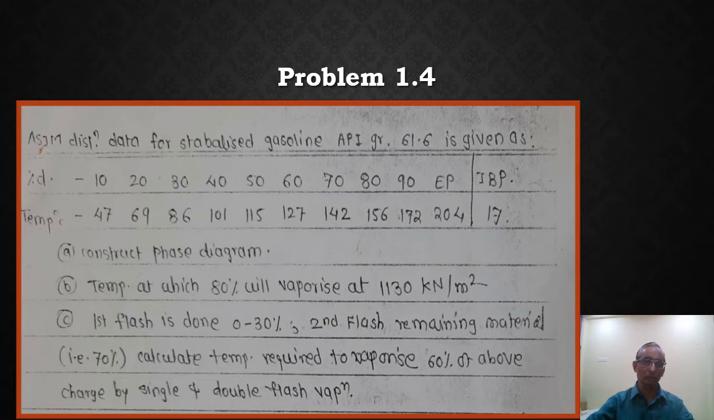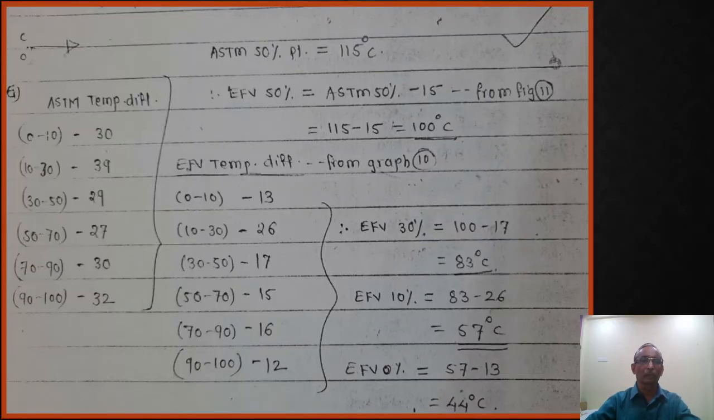In the same problem, you are going to practice how to draw the phase diagram with the help of the Watkins method, that is the temperature difference, by using the charts. So the solution is, as you have already studied and referred to those particular charts. I have not mentioned the charts here. They are available in the previous problem. In the previous problem, we started with the ASTM temperature differences.